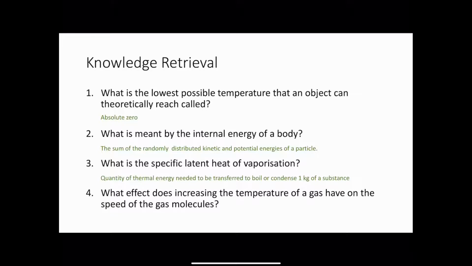And question number 4 asked, what effect does increasing the temperature of a gas have on the speed of the gas molecules? Well, if we increase the temperature, then the average speed increases. That means that the average kinetic energy will also increase, and therefore the distribution of the molecule speed becomes more spread out. So that's thinking about that graph that we learned in the lesson on Monday, and that we saw that we'd have a kind of squashed curve for higher temperatures.